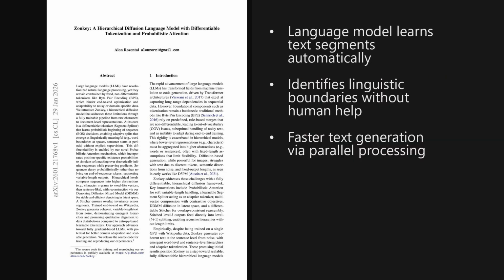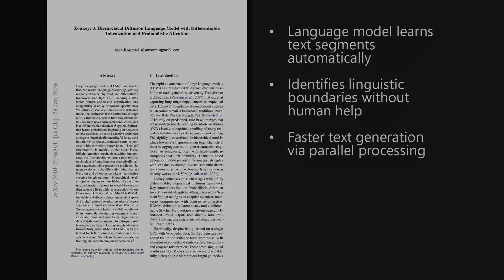I'm Alex. Today we're looking at a paper trending on X, published on January 29, 2026, about 5 days ago. It introduces a hierarchical diffusion model that completely bypasses fixed tokenizers like byte pair encoding, instead using a fully differentiable pipeline to process raw characters directly. The paper is titled Zonkey, a hierarchical diffusion language model with differentiable tokenization and probabilistic attention. And as we'll see later, the results for generating coherent text without standard tokenization are really impressive.